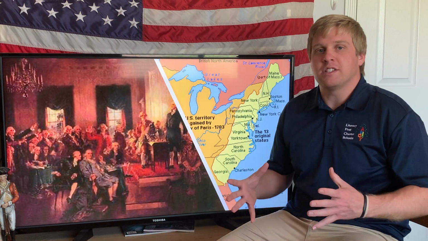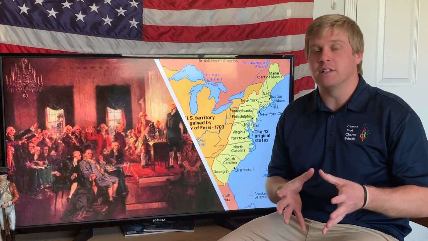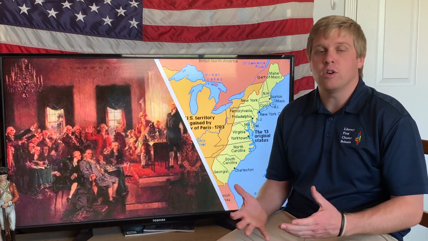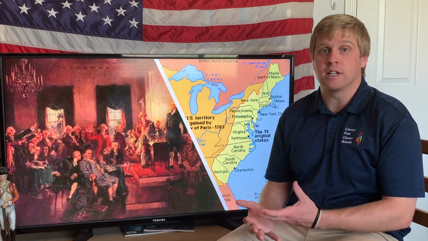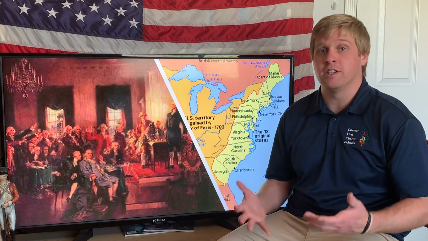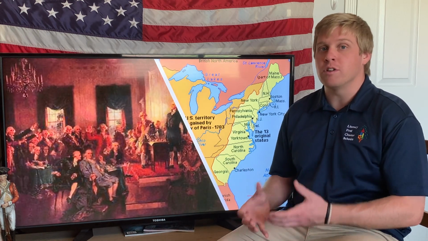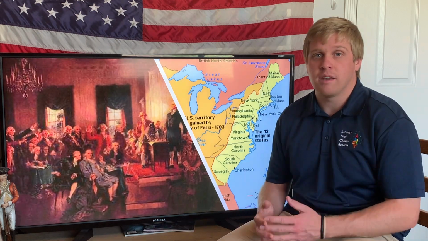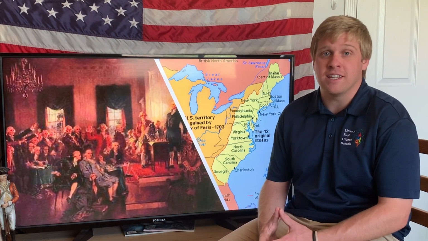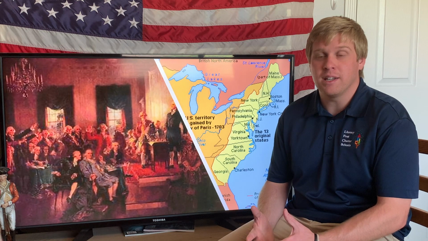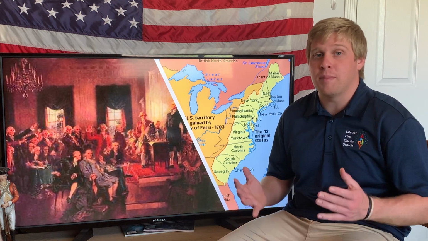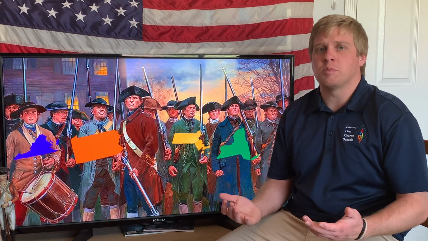Here's where we start unpacking that united but still individual concept a little bit more. We know that one of the jobs of a government is to collect tax money in order to fund common goods and services. But the problem is, how can you do that when there's 13 individual systems? And worse yet, if all 13 of these states are independently distributing their own money, then how is the central government supposed to pay for the national army? So why is this a problem?